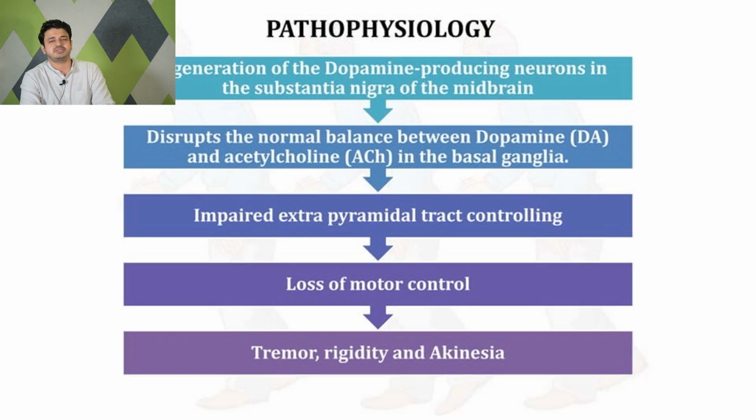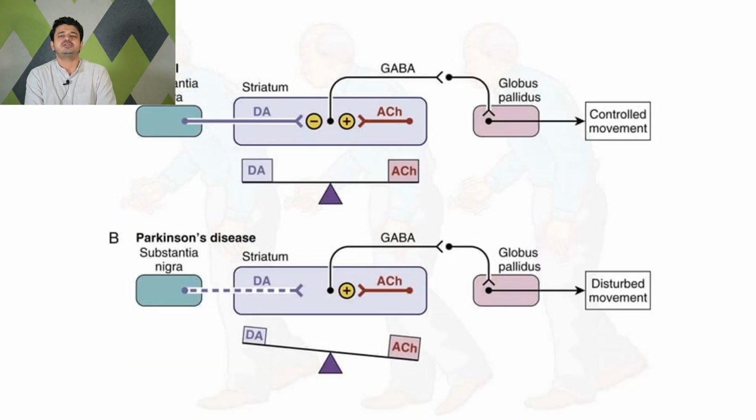Normally, dopamine plays a negative feedback role. As there is a decrease in the production of dopamine, acetylcholine gets additional activation and the negative feedback is suppressed. That's why you get the tremors, rigidity, and slowness of movement. There is impaired extrapyramidal control and loss of motor control that leads to tremor, rigidity, and akinesia. This is a pictorial description of what I said just now.